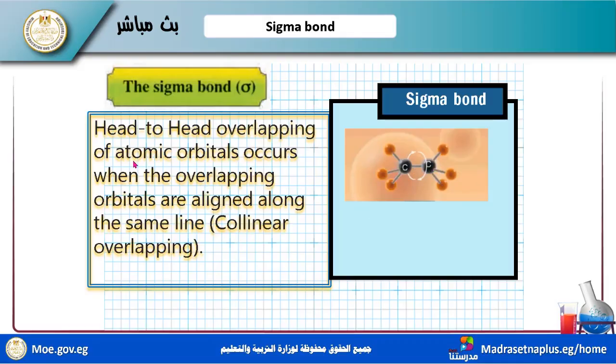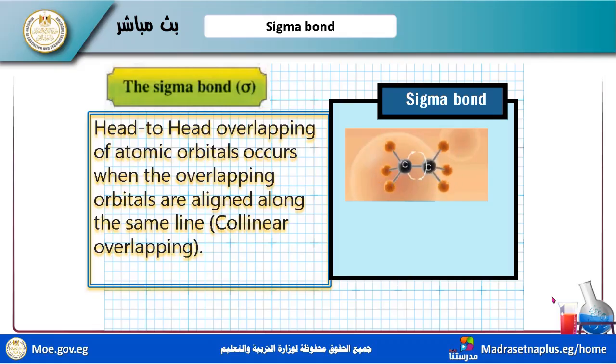Head to head overlapping of atomic orbitals occurs when the overlapping orbitals are aligned along the same line, which I call collinear overlapping.